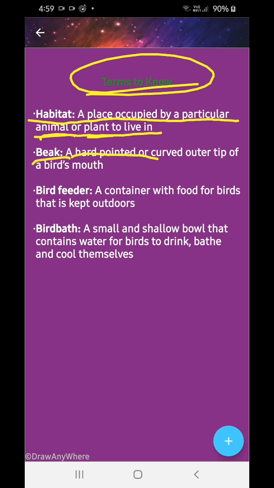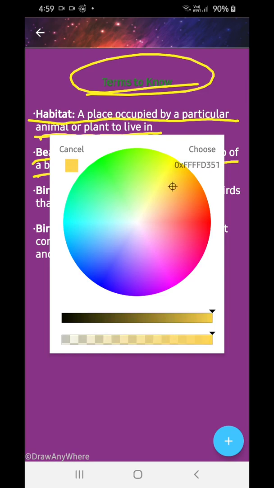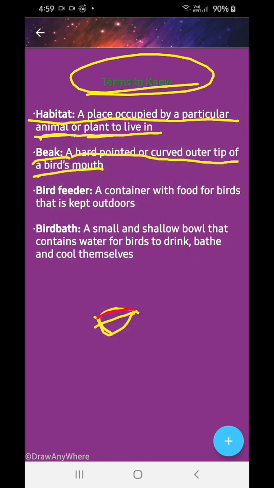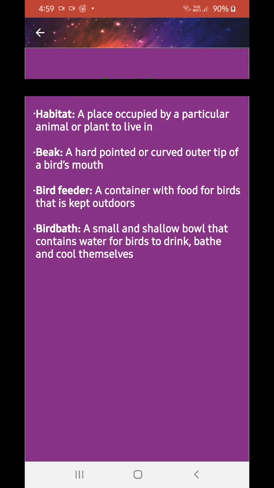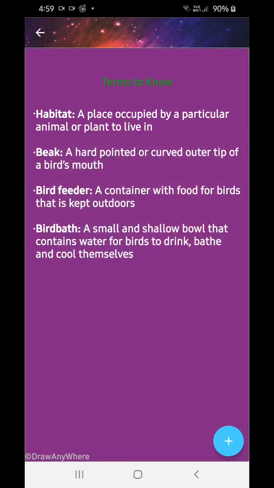Beak: a hard point or curved outer tip of the bird's mouth. You see, like this, the tip of the bird. For example, a parrot, red color I'm taking. It has a red beak, okay? And what is a beak? A beak is a harder point and curved in the bird's mouth.